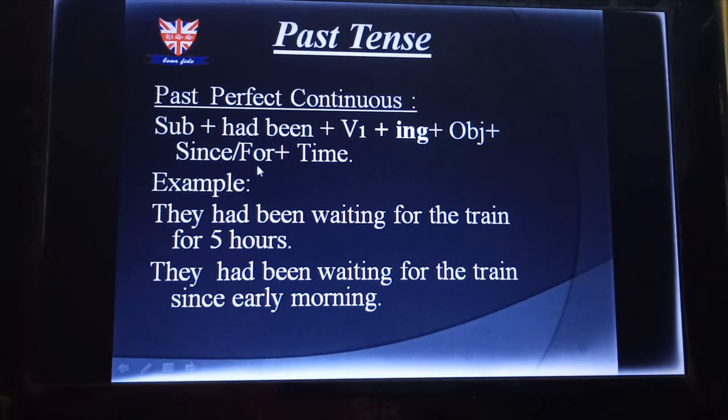When will we use for? Look at the screen. When we are discussing the period of time, how long we have been doing the work, we use for. And since is the starting or beginning time of the work. So, they had been waiting for the train for 5 hours, example 1, and the other one with since: they had been waiting for the train since early morning.